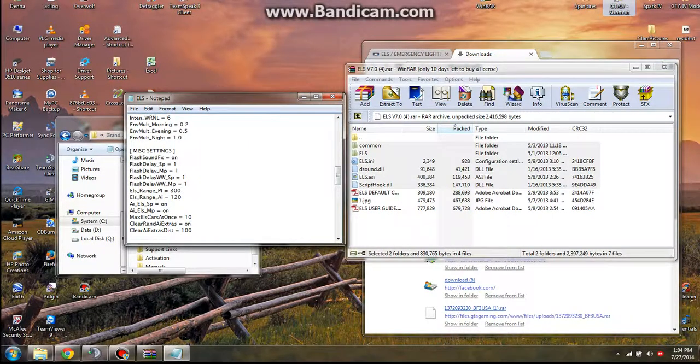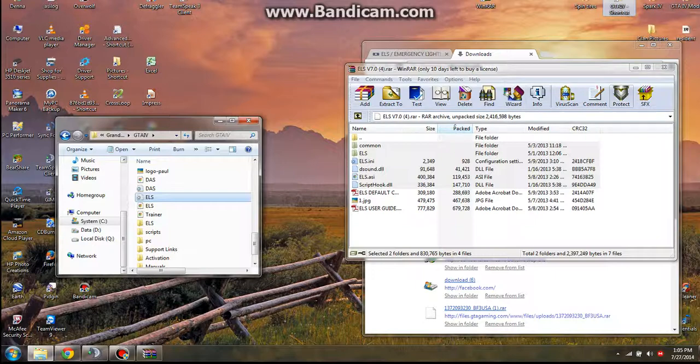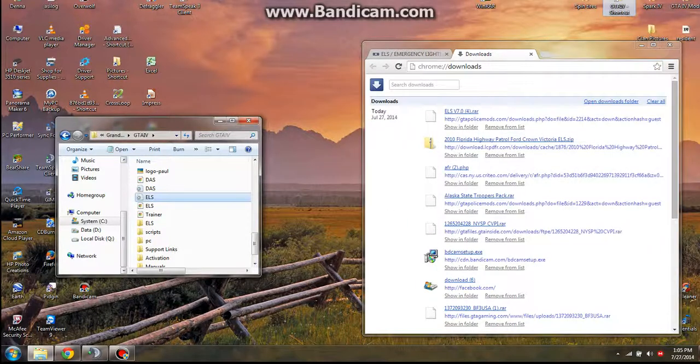Flash delay makes the ELS go faster. I have them on 1, so it makes them really fast. I want to make sure all these are on, you know, FBI, ambulance, fire truck. They have to be on. Well, I think that's it for that.